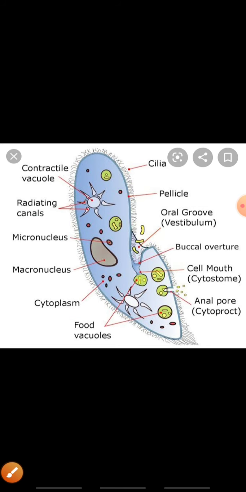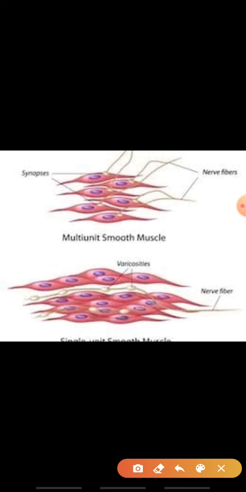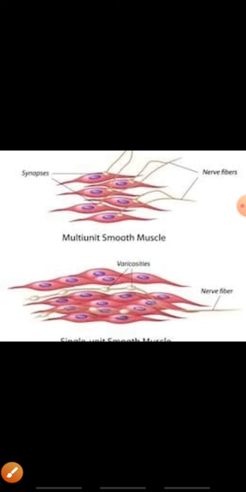Then the fourth one is your elongated cell. In the picture you can see muscle cells. Muscle cells are elongated and they can change their shape. They can become longer or shorter. So why do they change their shape? Because muscle cells help in the movement of the bones. You can see in the picture shorter muscle cells and longer muscle cells, because they help in the movement of the bones.